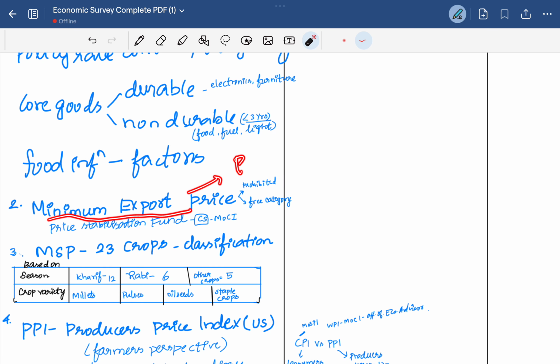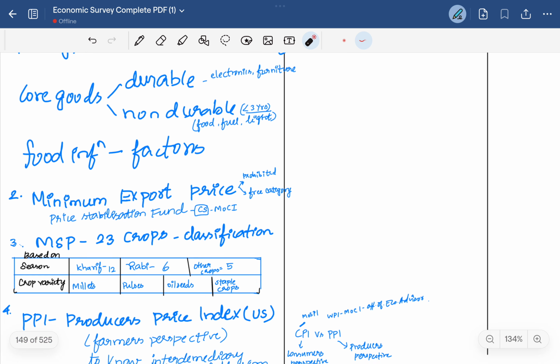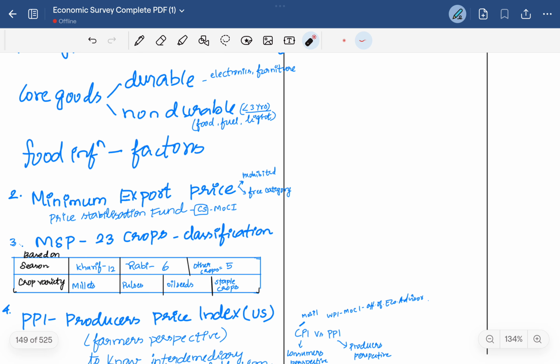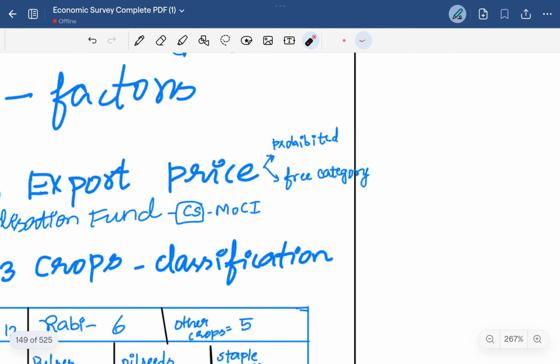This is a PYQ, a previous year prelims question. The minimum export price you are setting, for example, a kg of rice should be minimum 500 rupees if you have to export it. So it's basically a constraint put on the sellers for exporting the particular product, and also to control the inflated price of the product.